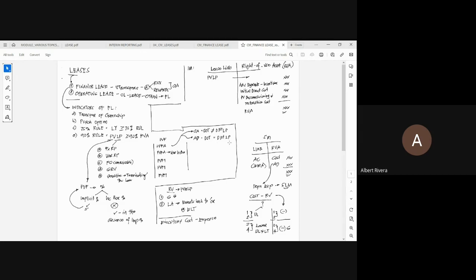Next, we have the variable rental payments. The only difference between the fixed rental payments and the variable payments is the amount. The amount in the fixed rental payments is the same, while the amount of the variable rental payments varies. But these variable rental payments are also a series of payments, just like the fixed rental payments.